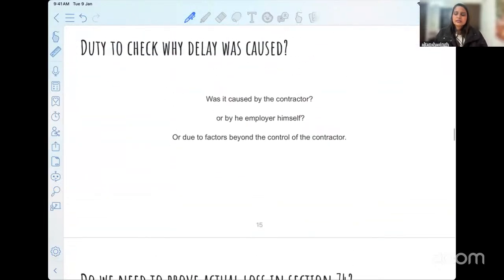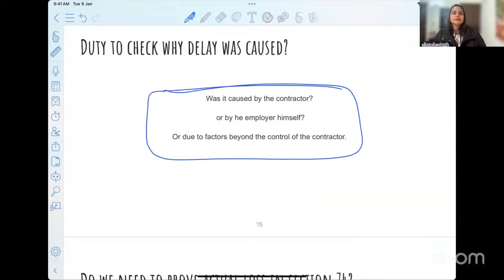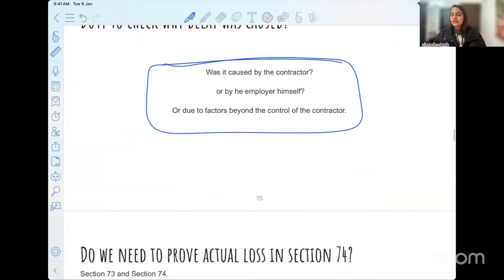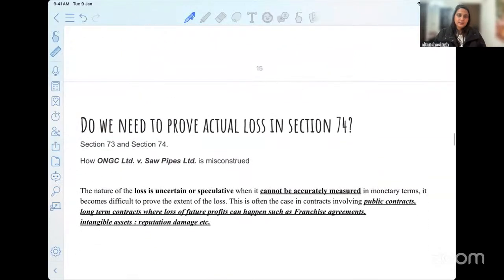Okay, why is all this important? Because I just told you it can be a possibility. Like we refer to the case wherein the agitation was happening. Was it only the fault of the employer? Was it only the fault of the contractor or the builder? Was it that both the parties contributed to it? We have to refer to all these things and then accordingly find out the liability.